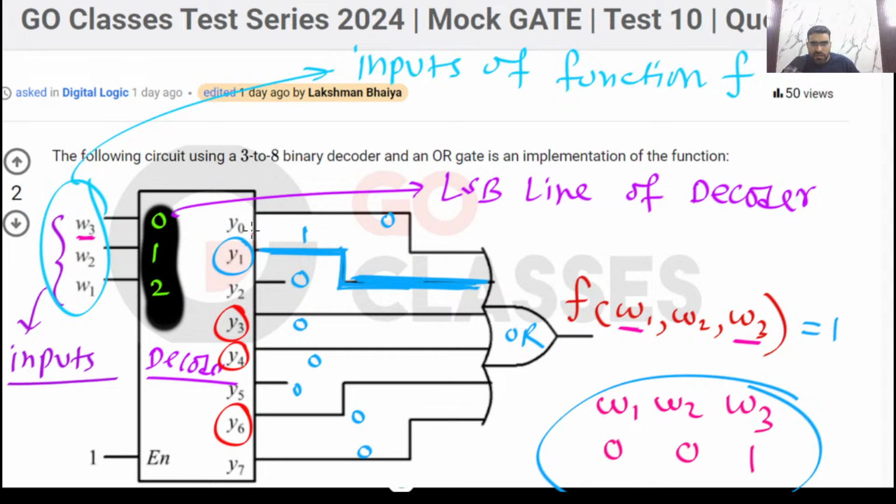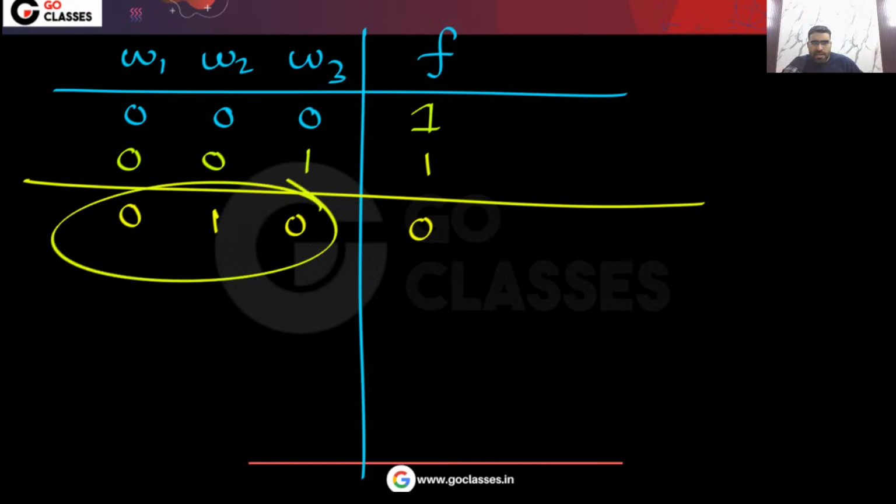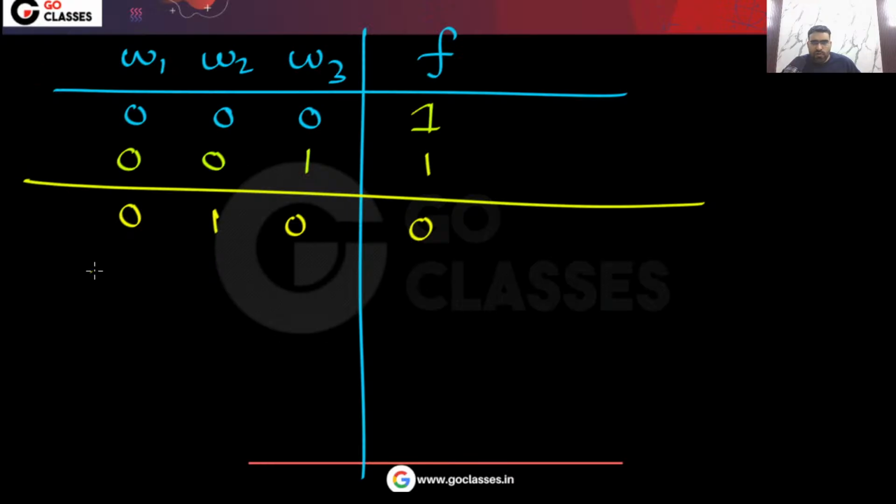Whenever Y0 or Y1 or Y3 or Y4 or Y6 is activated, whenever they are 1, your function output will become 1. If your input is this, then the Y0 output line will be activated, but this Y0 output line is not an input to the OR gate, so the function value will become 0.